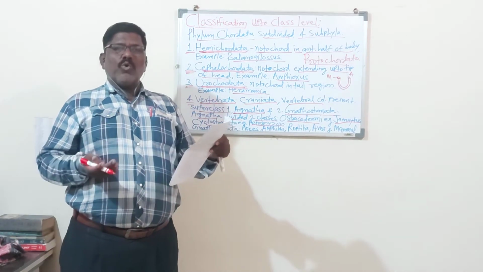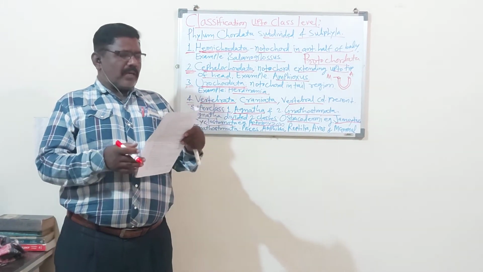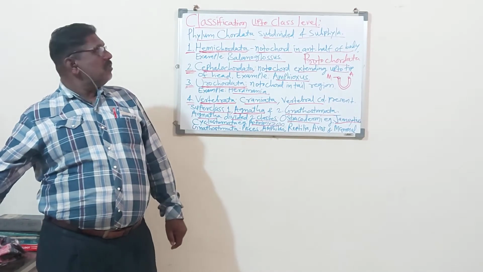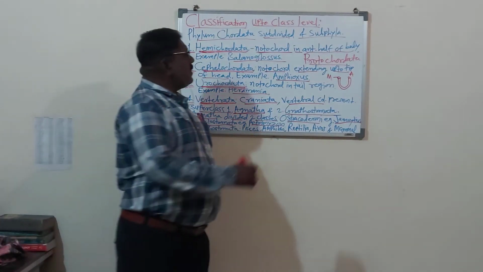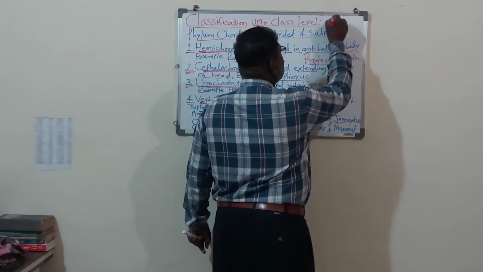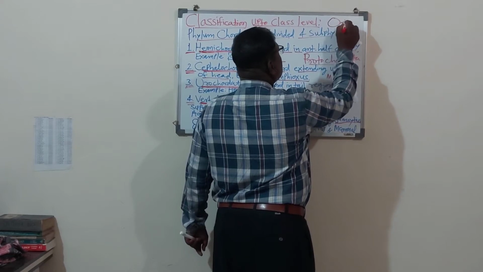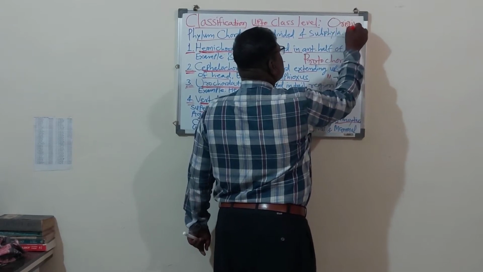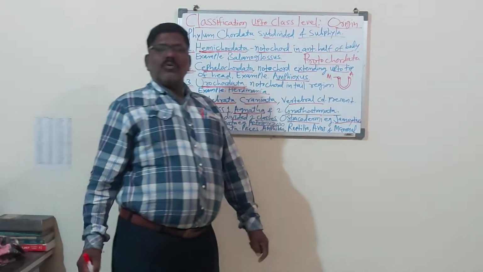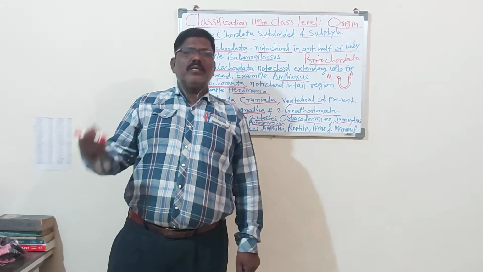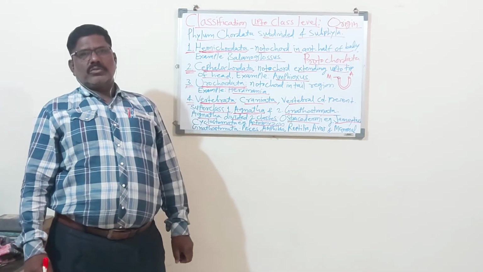The third point is the origin. Remember, origin. After the classification comes the origin. Origin means how the chordate animals originated on the earth.